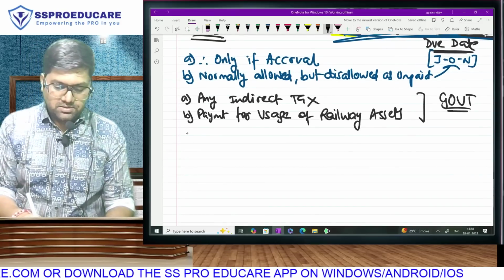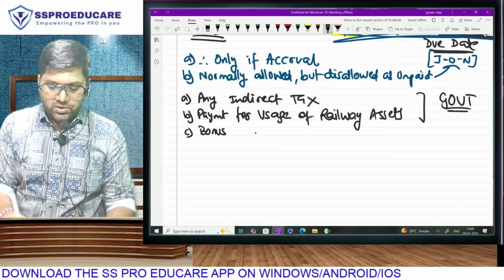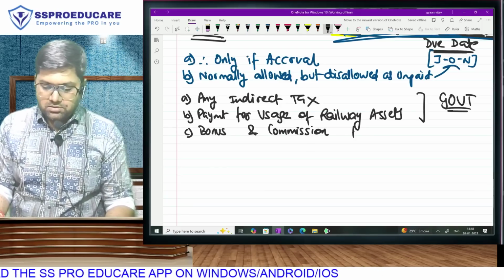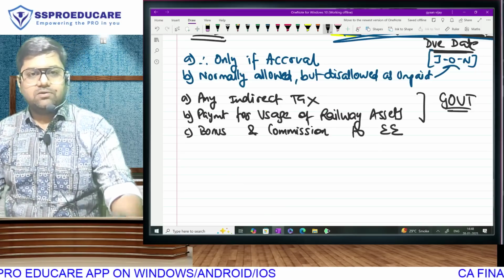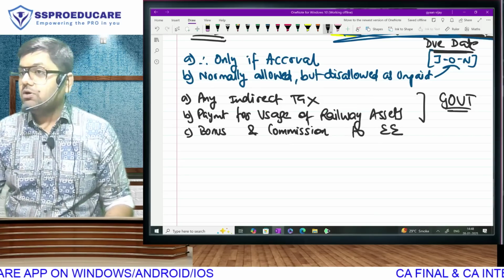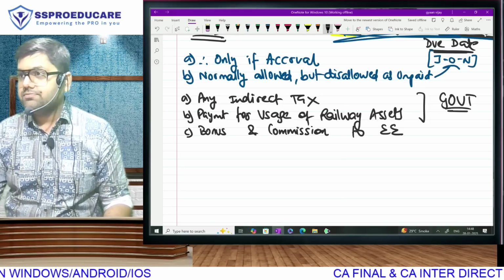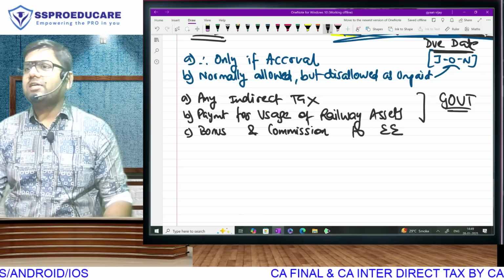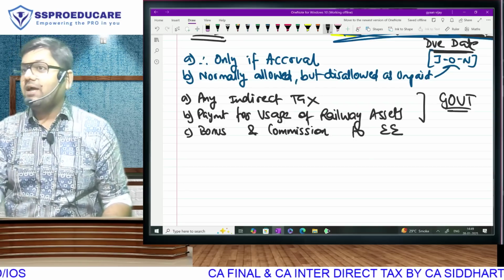Everyone is clear? Next, bonus and commission to employees. First, I will tell you the meaning, then I will tell you the logic, then I will tell you where I will play very dirty games with you. So check section 36(1), where we wrote bonus and commission, and in brackets we wrote also refer 43B, and I told you that when I do 43B I will explain this.